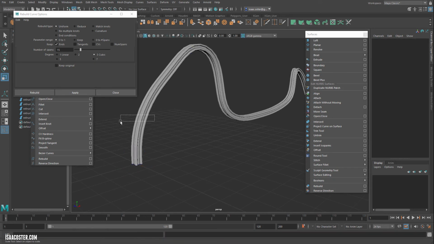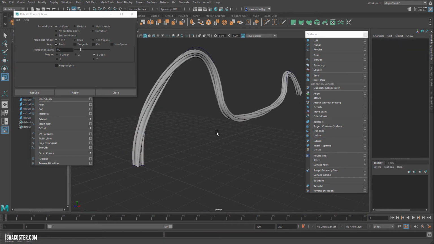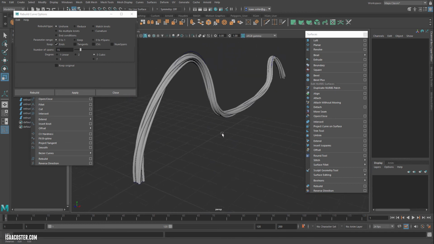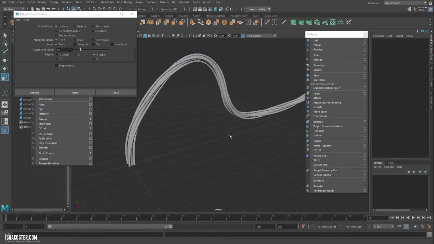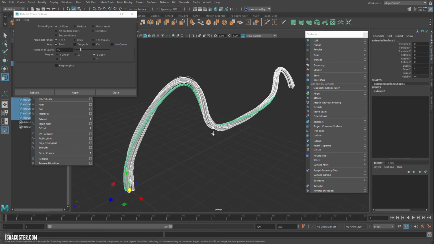Let me make sure I've got everything selected. So if I wanted it to look nice and twisty, I can throw 720 in. And you can see we start to get this really cool kind of bundle of wires thing, which can be a nice thing to add to your robots or whatever to make them feel like they've got something interesting happening underneath all of those panels.